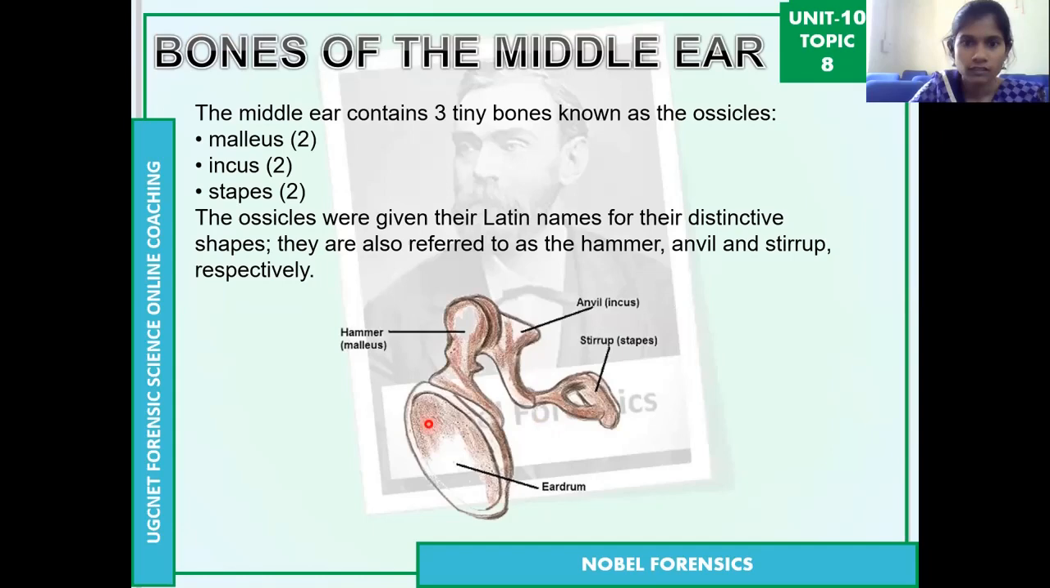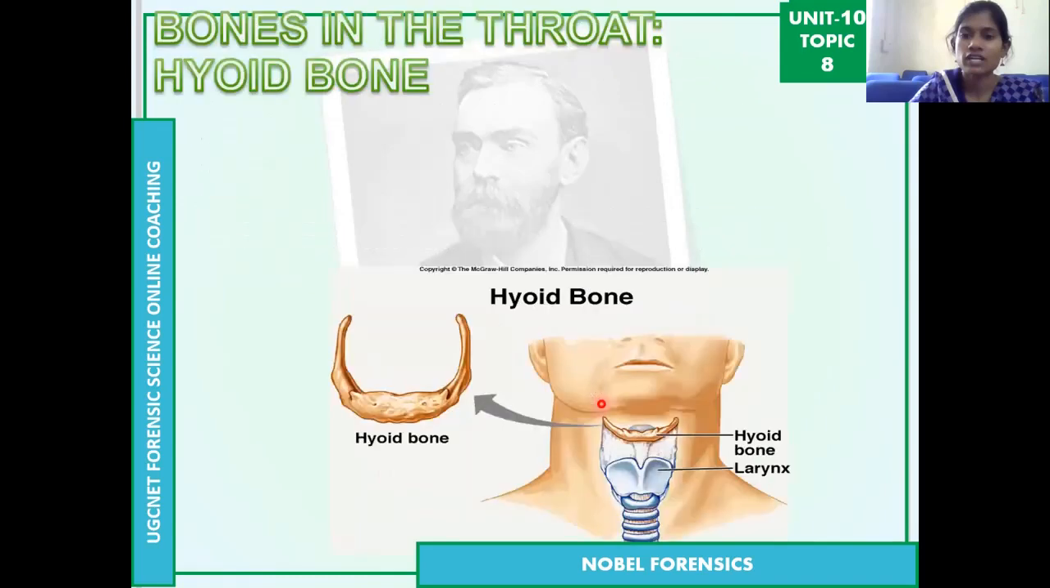You can see where they are. This is the malleus bone, this is the incus bone, and this is the stapes. The stapes bone is the smallest bone in the human body. Based on the shape of these bones, we can also call them hammer, anvil, and stirrup. The malleus is the hammer shape, the incus is the anvil shape, and the stapes is the stirrup shape. So malleus, incus, stapes are hammer, anvil, stirrup respectively.